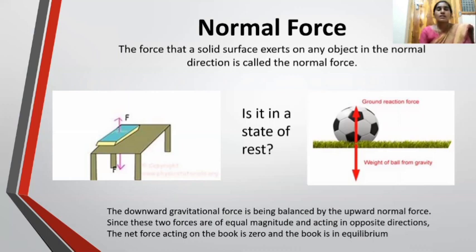That is why the book stays on the table. That force is called the normal force. So normal force always acts in the upward direction and gravitational force always acts in the downward direction. And the normal force is always perpendicular to the plane of the surface.